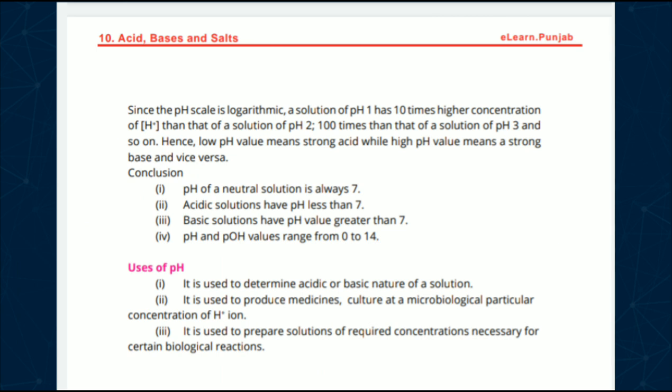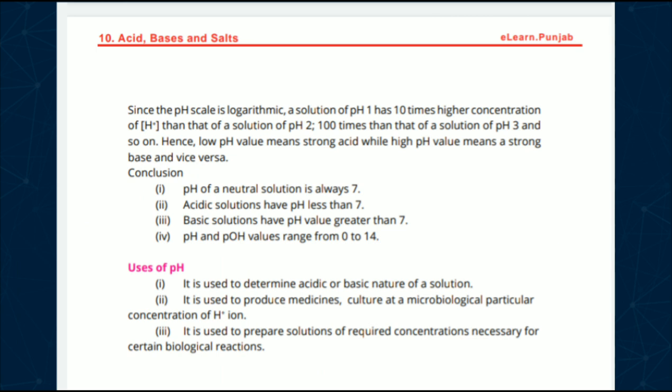Now, since the pH scale is logarithmic, a solution of pH 1 has 10 times higher concentration of hydrogen ions than that of a solution of pH 2, and 100 times than that of pH 3. Low pH value means strong acid, while high pH value means a strong base solution.